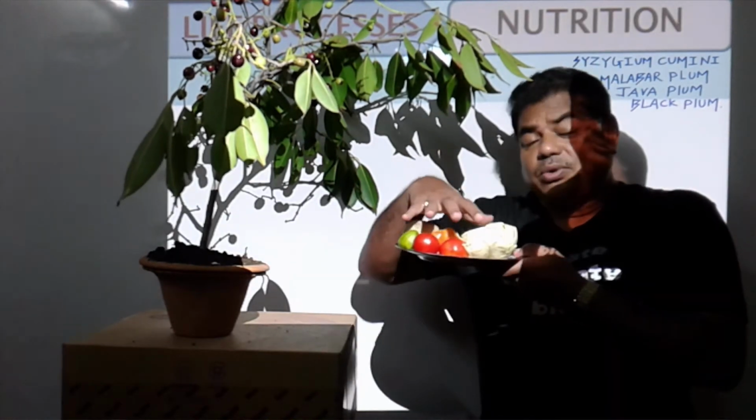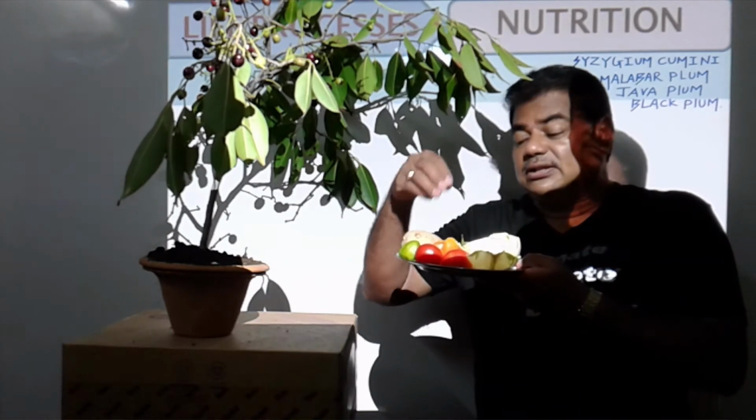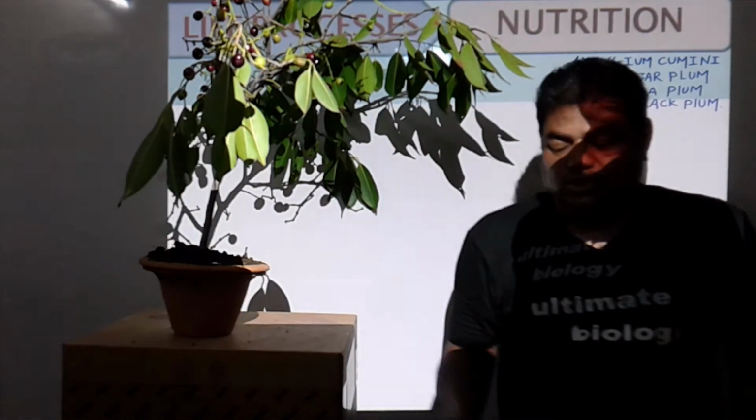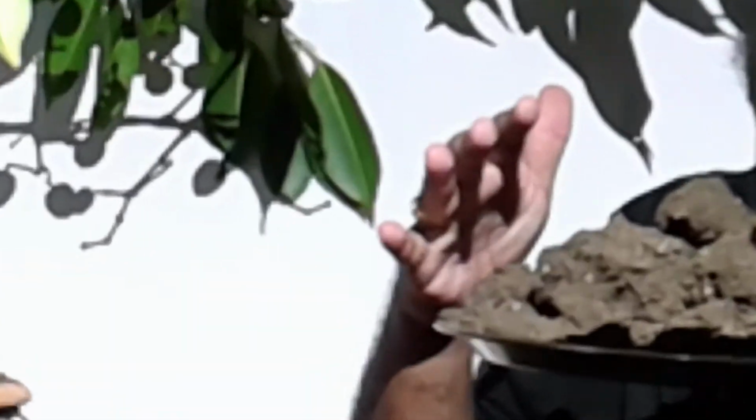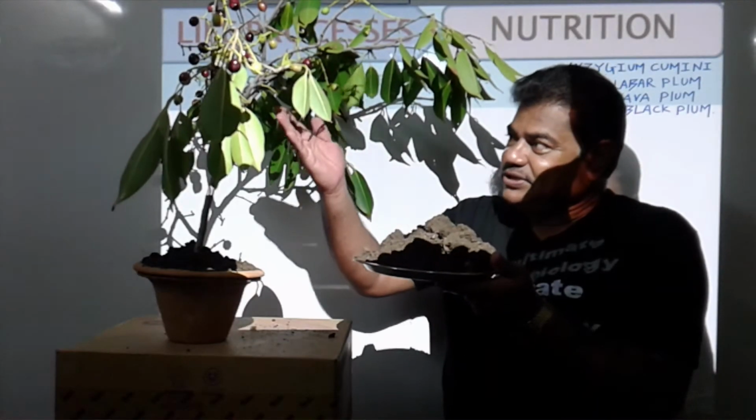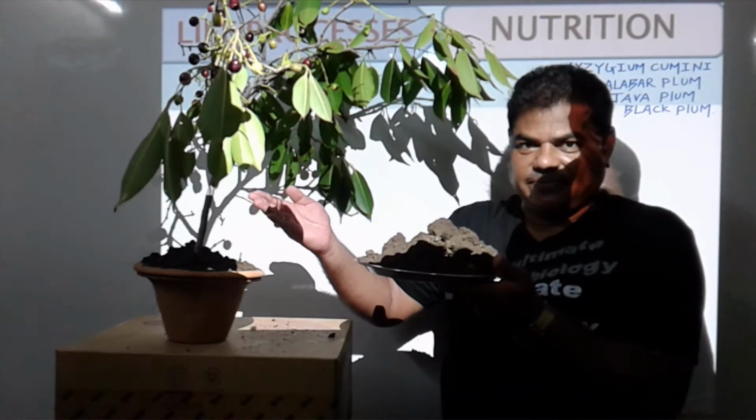No doubt this one is the food material. This one is the food material of what? That human or the animals. But if I show this one, this is not a food material of what? That animals.